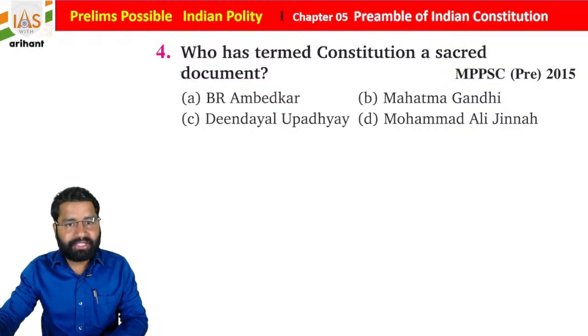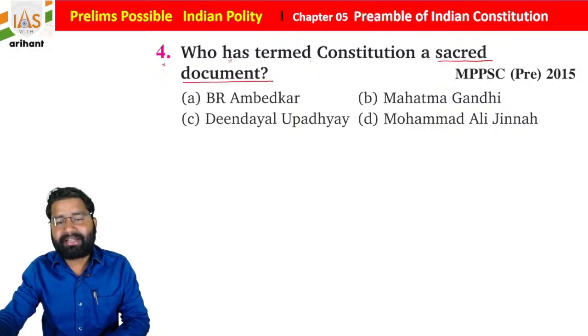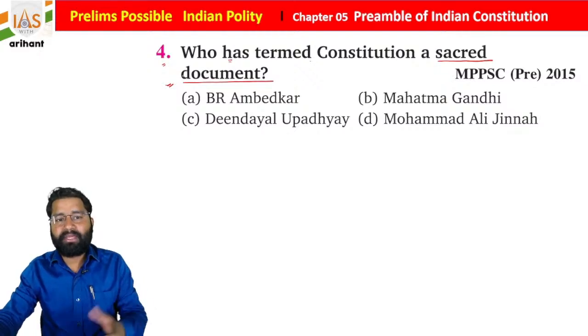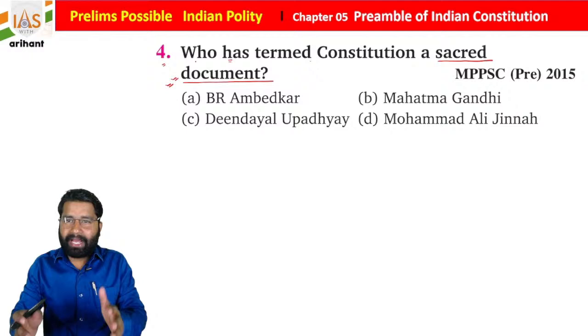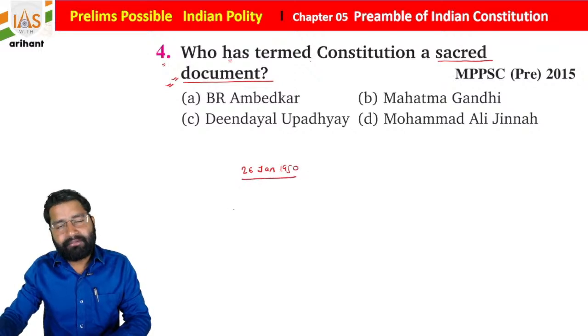Now see the next question, question number 4. Who has termed the Constitution as a sacred document? In Hindi it is called pavitra, pure. As you know, students, it was implemented on 26th of January 1950, and we are living in 2024.